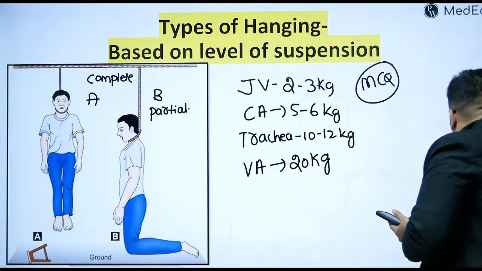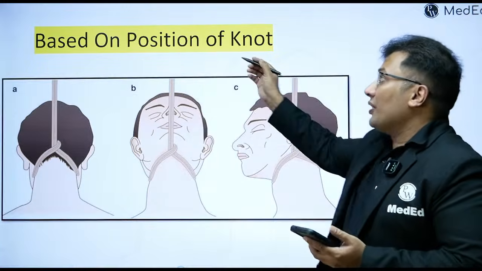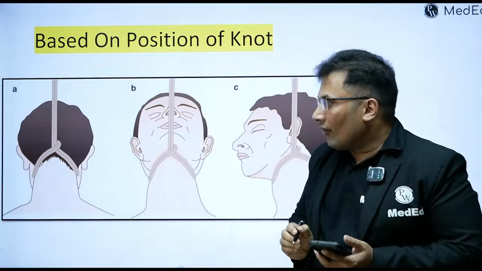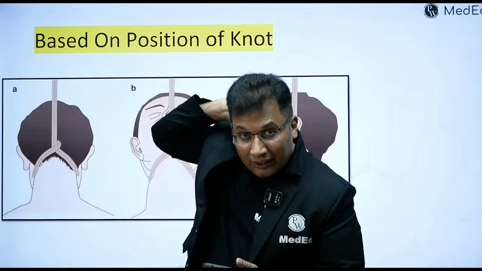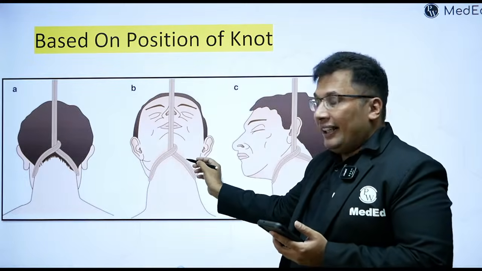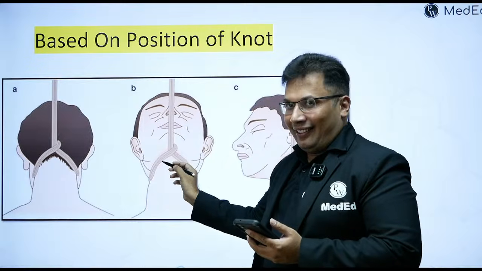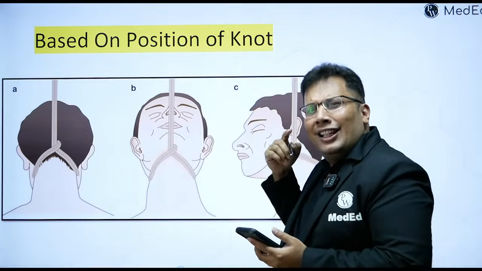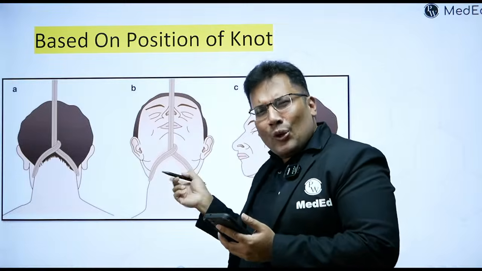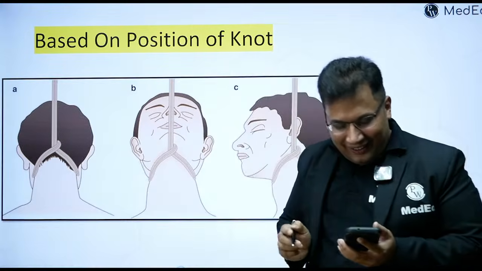Next we have one more classification based on the position of the knot. Now look at this. In A, the knot is at the nape of the neck. B is present at the chin. And C is present just below the right mastoid or left mastoid. What are these types? Try.